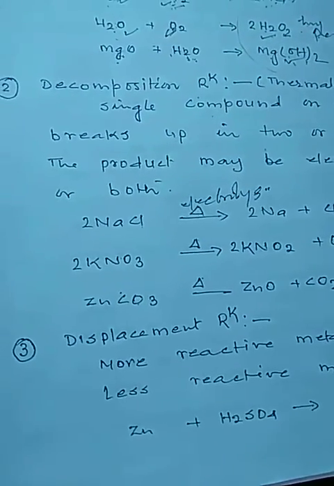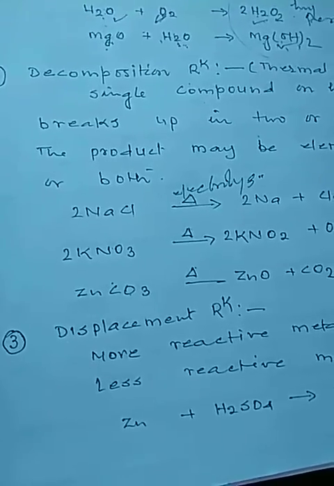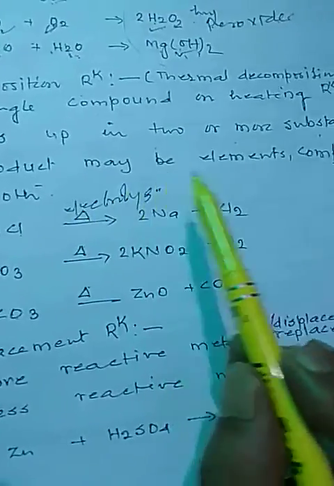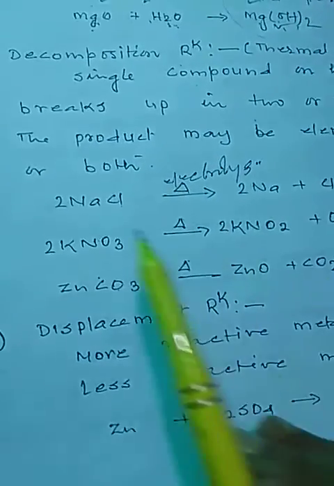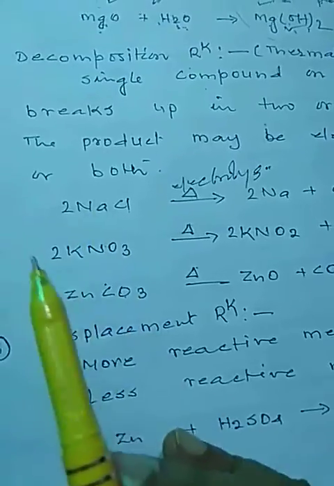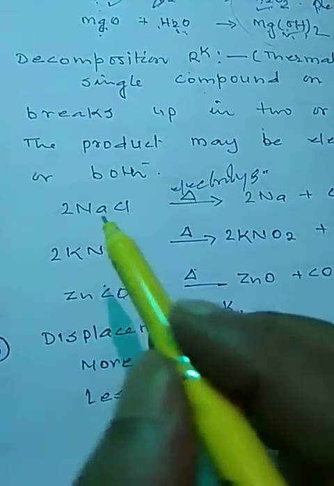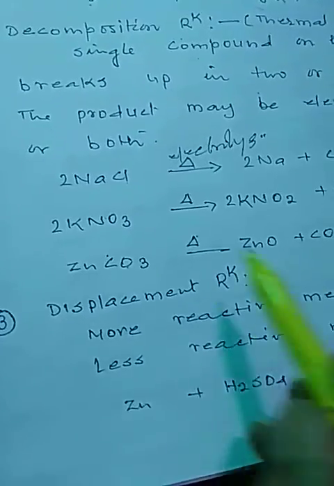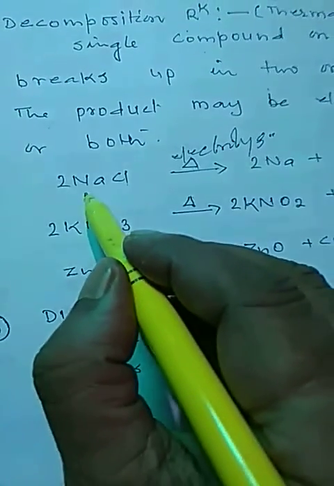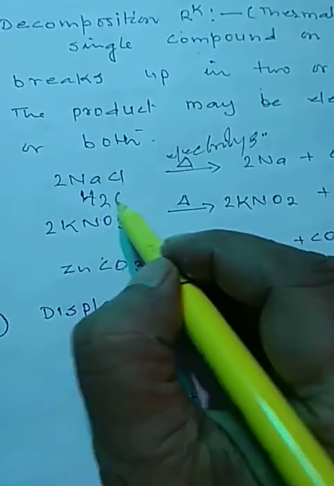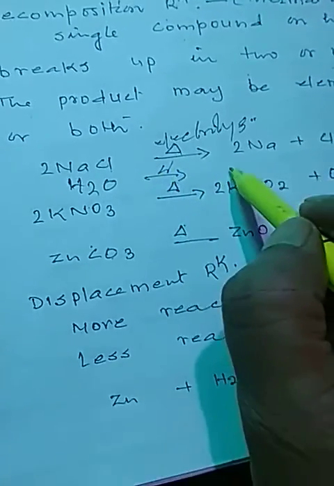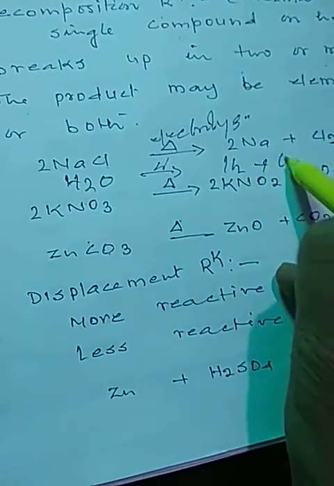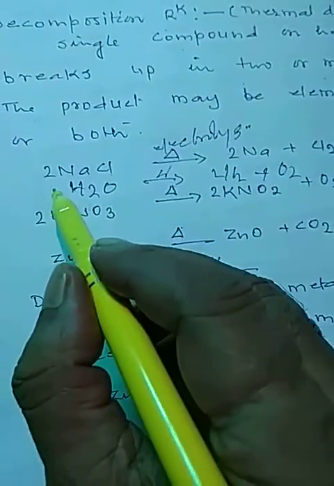Single reactant on heating breaks up. The products may be elements, may be compounds, or may be both. See here. When water is strongly heated, it forms hydrogen and oxygen.